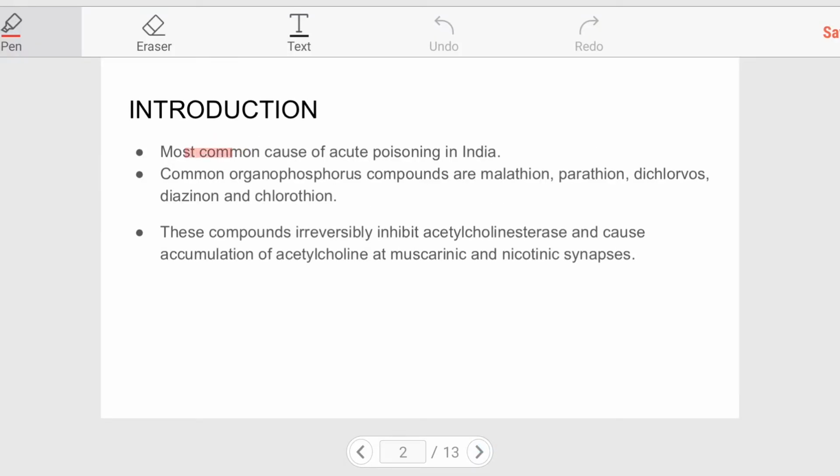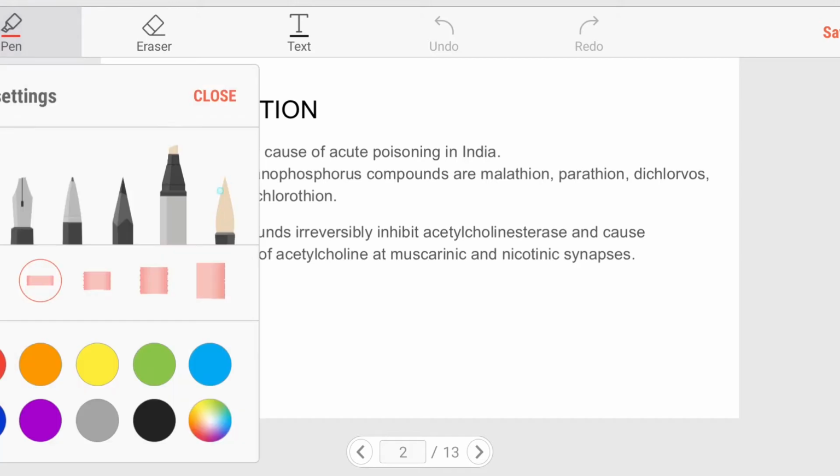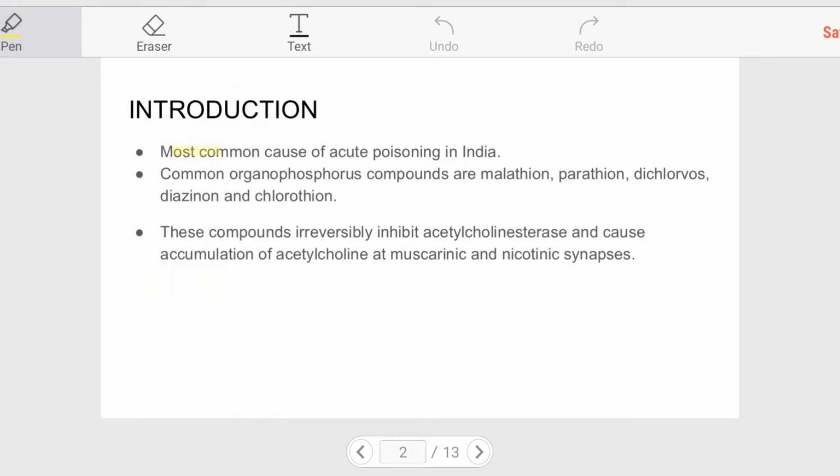Today we are going to talk about the topic organophosphorus poisoning. Let's look at the introduction of organophosphorus poisoning. It is the most common cause of acute poisoning in India. Common organophosphorus compounds are malathion, parathion, dichlorvos, diazinon and chlorothione. These compounds irreversibly inhibit acetylcholinesterase and cause accumulation of acetylcholine at muscarinic and nicotinic synapses.